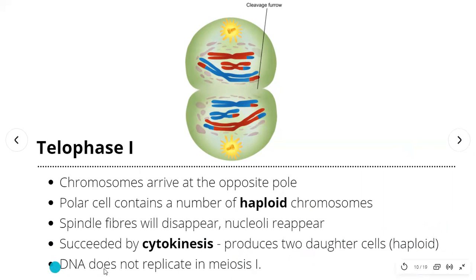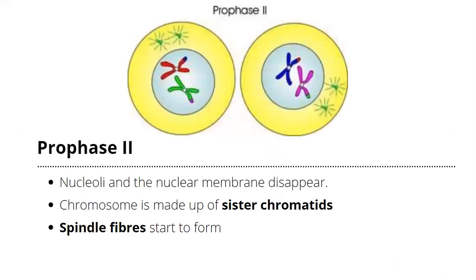And the DNA does not replicate in meiosis 1. So that's why we have a haploid number of chromosomes rather than a diploid number. Okay, so moving on, after cytokinesis, after producing two daughter nuclei in a haploid number, we're going to proceed with prophase 2 here, okay? So far, so clear.